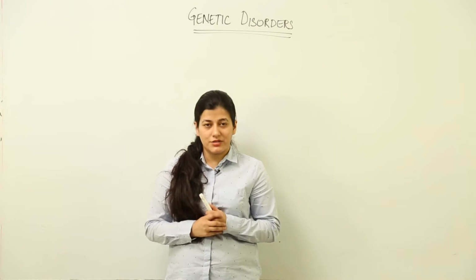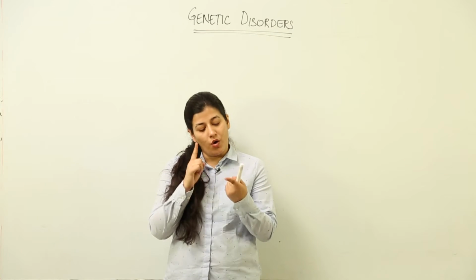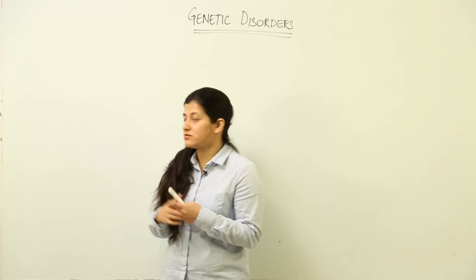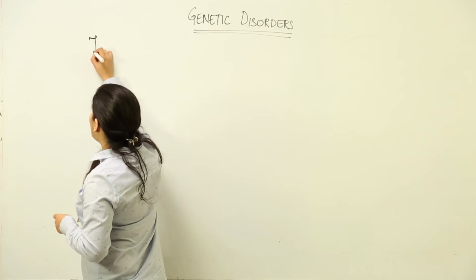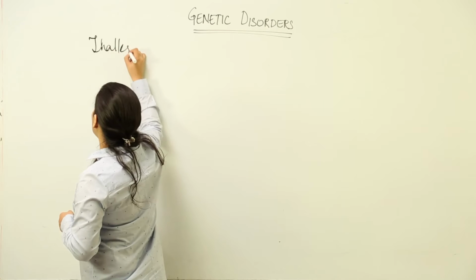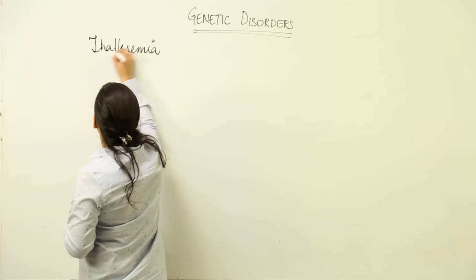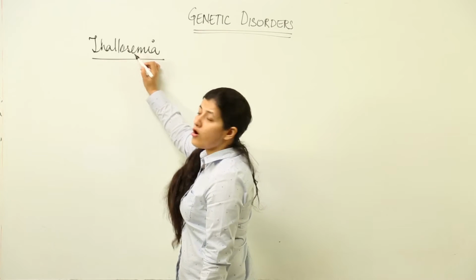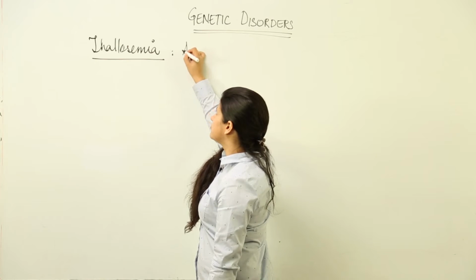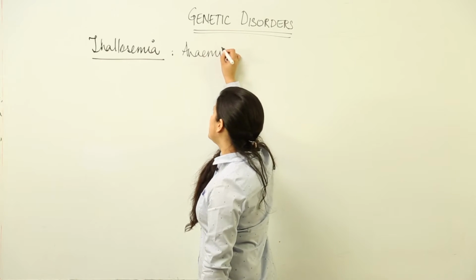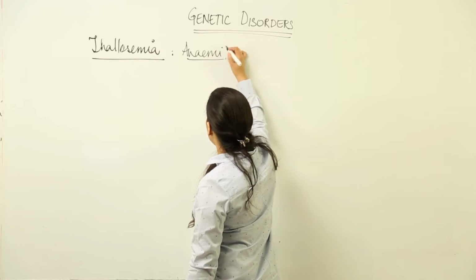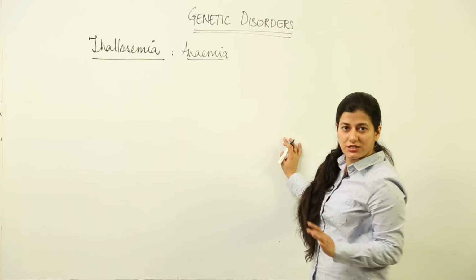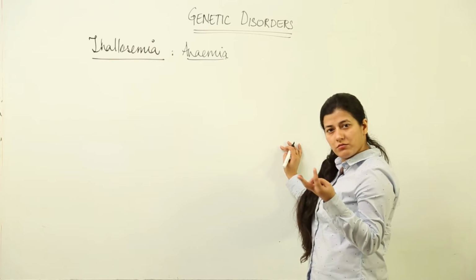Now we are going to discuss a quantitative, autosomal, recessive, genetic human disorder. Now what is that? Too many terms, right? It is thalassemia. This thalassemia is a type of anemic condition. So you are going to find the patient would be anemic, or I would say anemia is what you are going to deal with. Now because it is a human genetic disorder, either it would be mutational in nature or